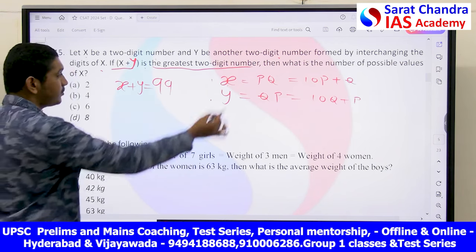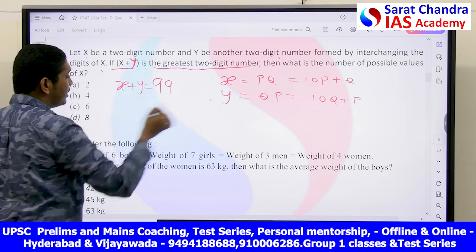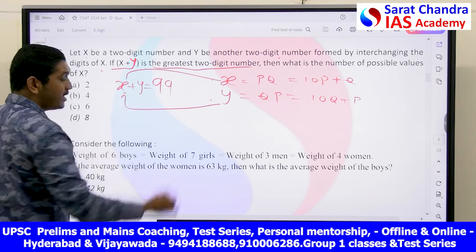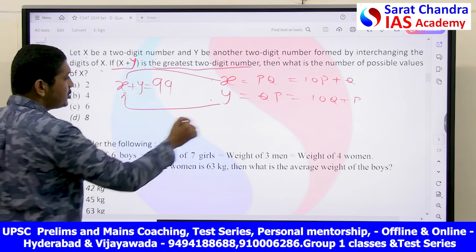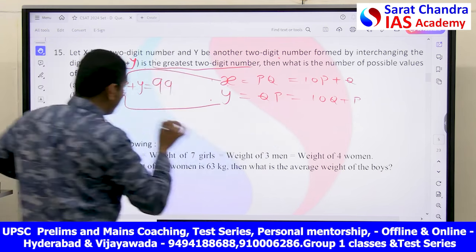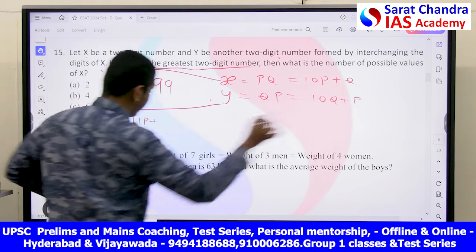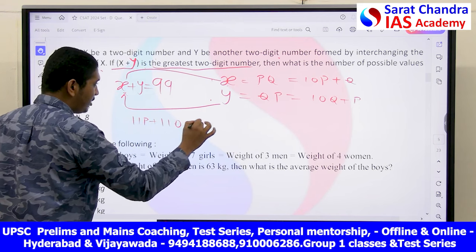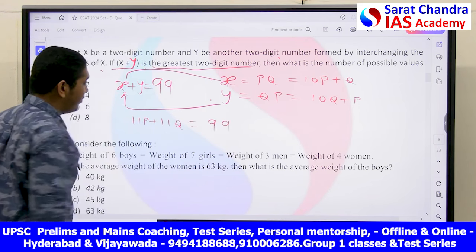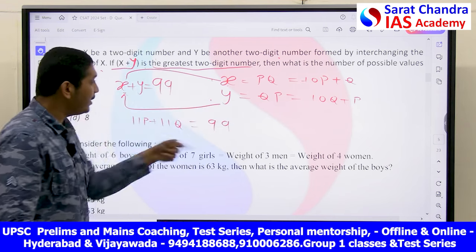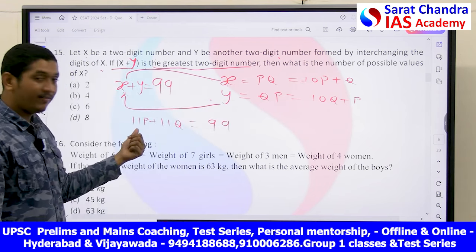Let's see. Now, if you see this, what can you write from here? Just substitute these two, x and y, here. If you substitute, 10p plus p is 11p, plus q plus 10q is 11q. This is equal to how much, my friends? 99. Because x plus y is nothing but the sum of this. 10p plus p is 11p, 10q plus q is 11q.